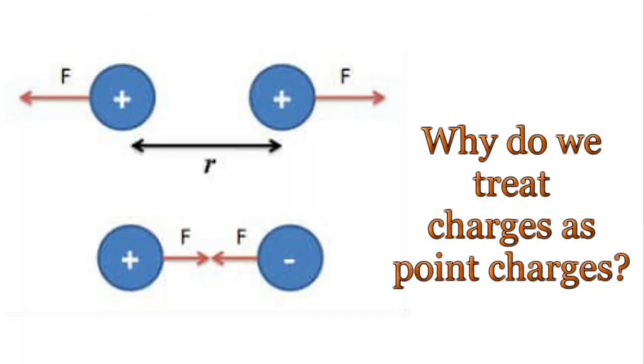Why do we treat charges as point charges? The sizes of the charged bodies are very small as compared to the distance between them. So we treat them as point charges. All the charge content of the body is assumed to be concentrated at one point in space.